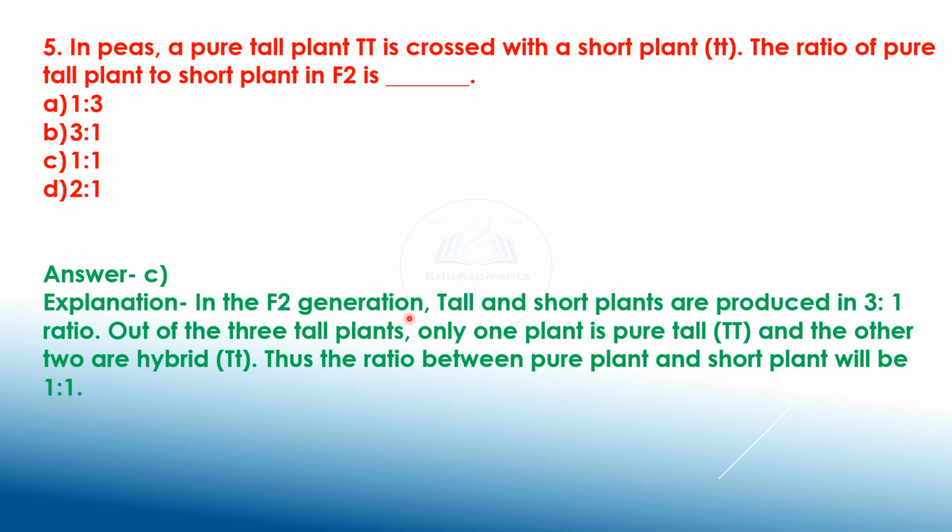How? In the F2 generation, tall and short plants are produced in 3:1 ratio. Out of the 3 tall plants, only one plant is pure tall, capital TT, and the other 2 are hybrid, capital T small t. Thus, the ratio between a pure tall plant and a short plant will be 1:1.